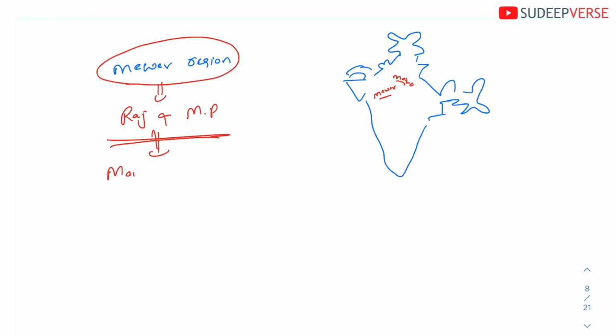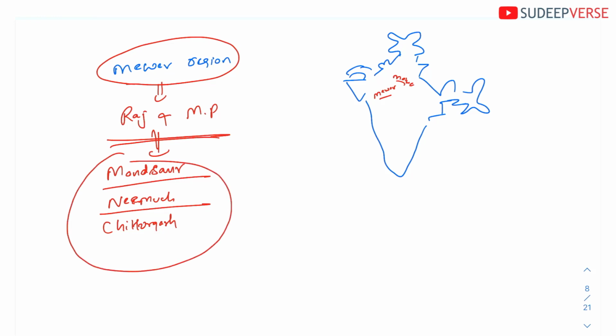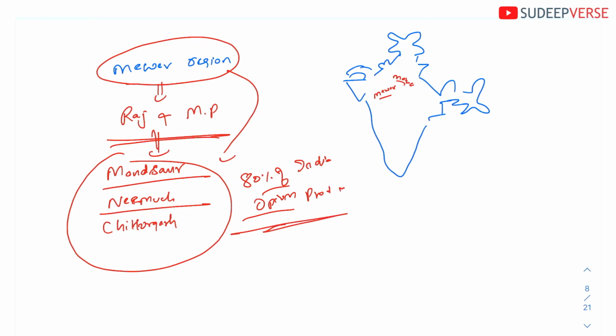The names of the districts are Mandsaur, Neemuch and Chittorgarh. These 3 districts in the Mewar region of Rajasthan and Madhya Pradesh produce 80% of India's opium production. So this is the geographical aspect that you should know.